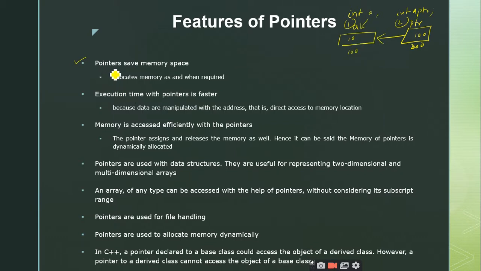But here he is saying that pointers save memory space. It is somewhat contradictory. Why? Because we are allocating extra space to store the pointer. But how is he going to give this statement that pointers save memory space? Well, how many types of memories do you know?